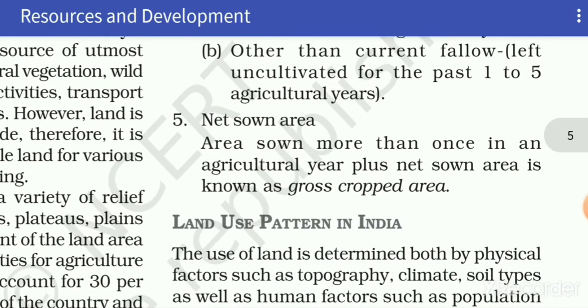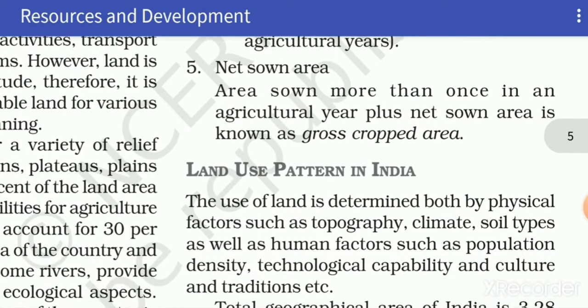Now the last one is net sown area. It is the total area sown with crops only once in a year, while the total area sown with crops more than once in a year is known as gross cropped area. So this was all about land utilization.